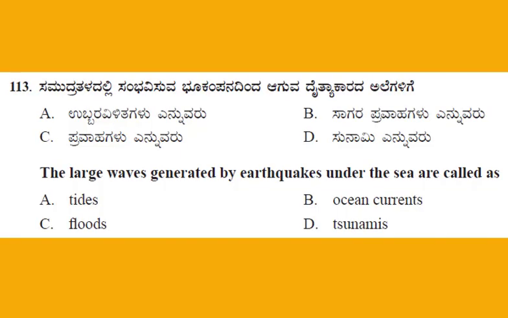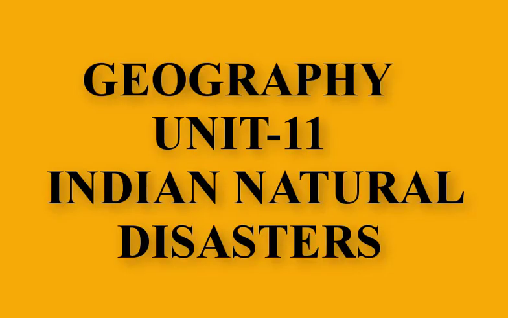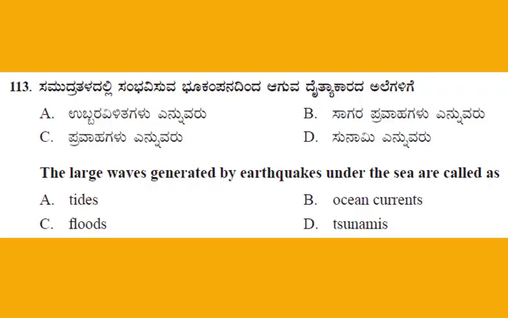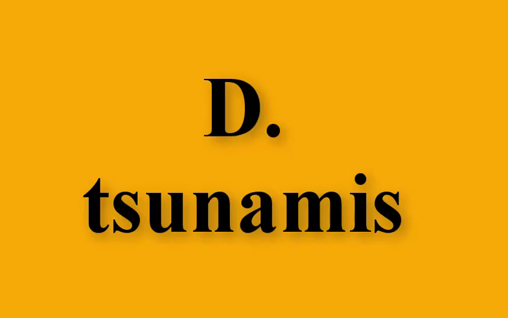Question number 113. The large waves generated by earthquakes under the sea are called as. This is the question from Geography, Unit number 11, Indian Natural Disasters. And the four options, option A, tides, B, ocean currents, C, floods, option D, tsunamis. And the right answer, option D, tsunamis.